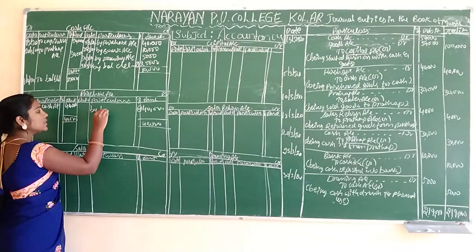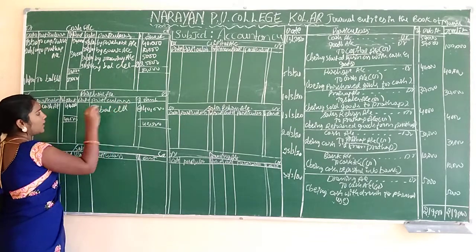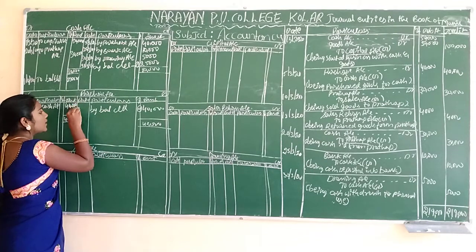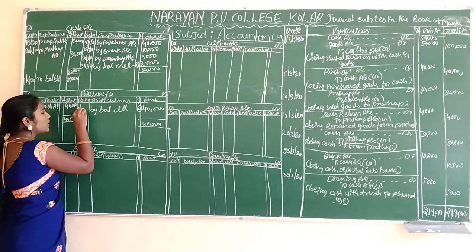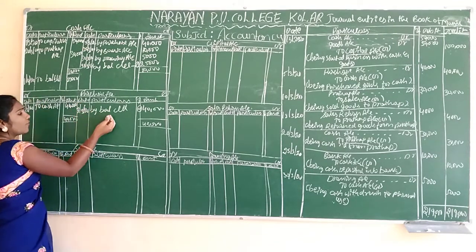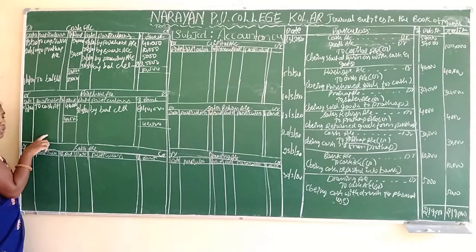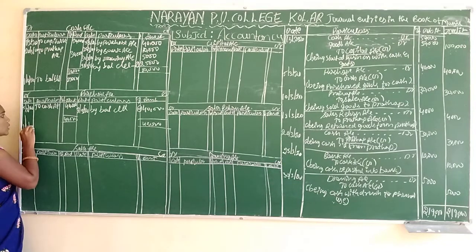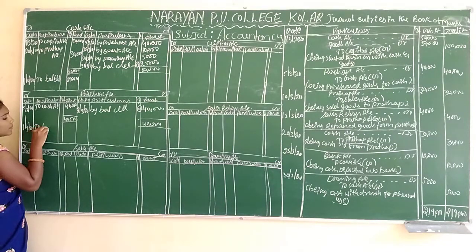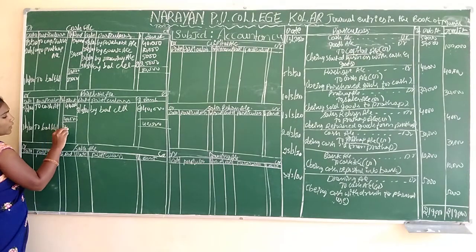By balance carried out. What's the date? 31st 3/2020. For next month it should be converted to brought down. Okay, next month means 1/4/2020 to balance brought down, 40,000 rupees.